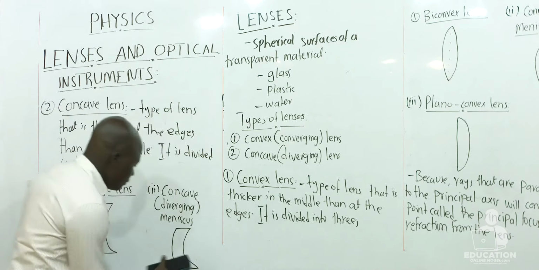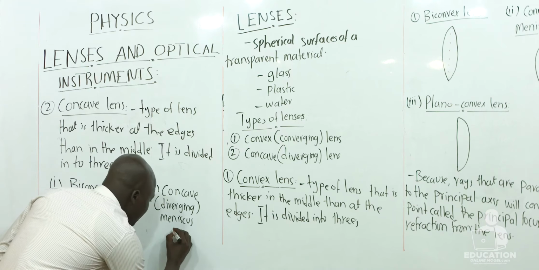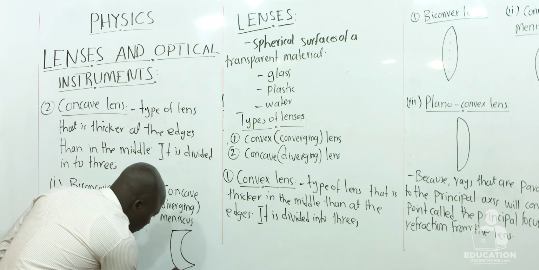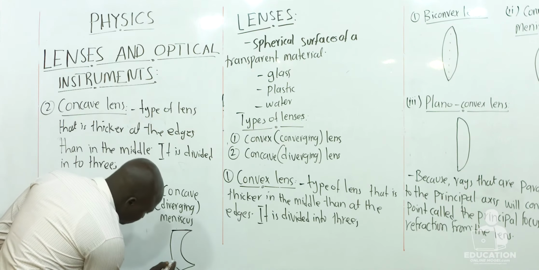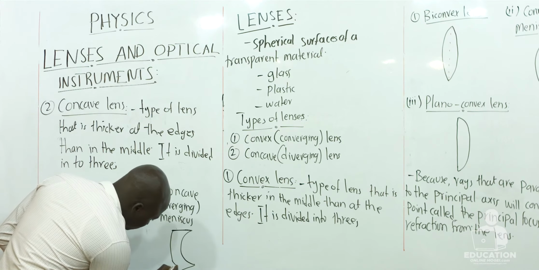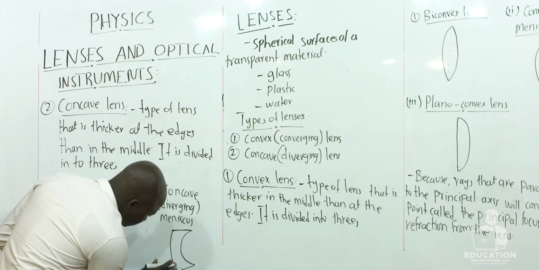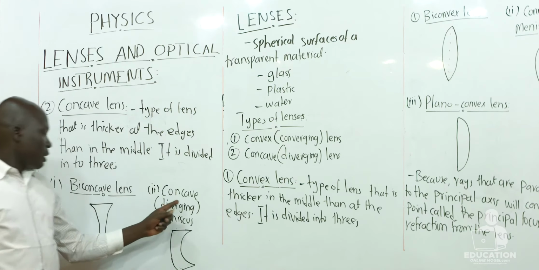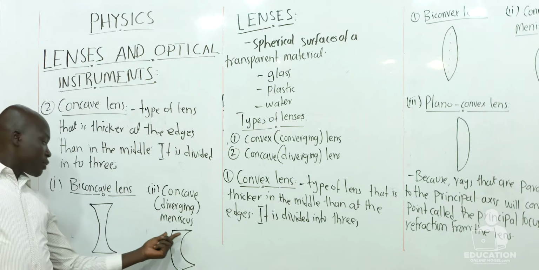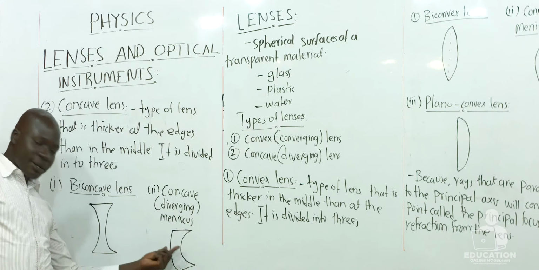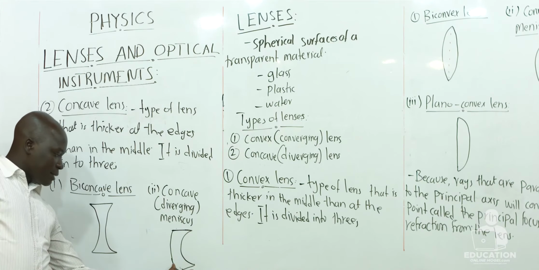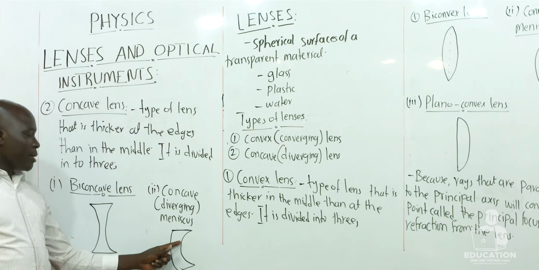This is how the concave meniscus appears. Just from the definition, the diverging meniscus is also thicker at the edges than in the middle. So from here, when you look at the edges, it is thicker than in the middle.